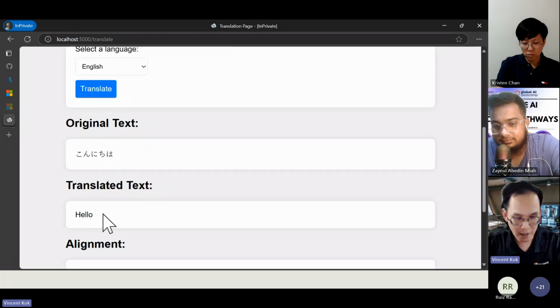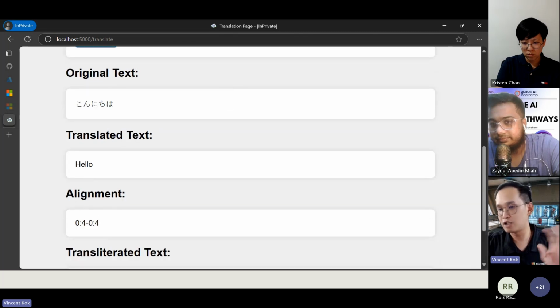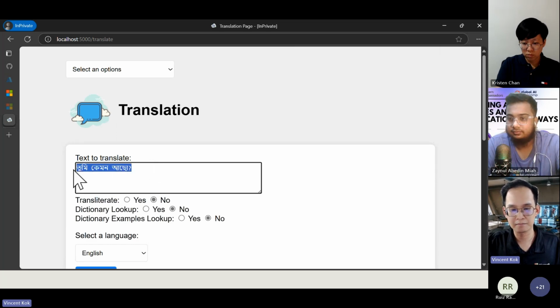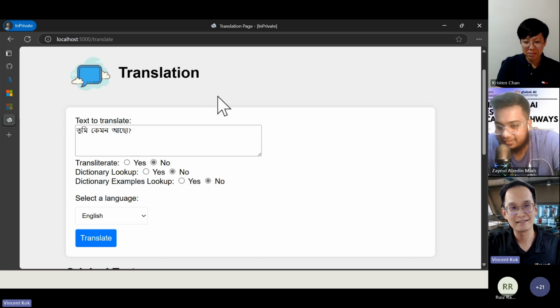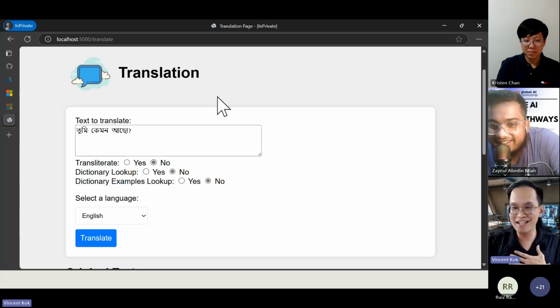Translate is one thing, but how you pronounce it is another thing. I know some of you are just shy, so give me the text in the chat. I have this here. Can anyone read what this is? I know Christine probably not. Maybe Gino, you might need to help us. What is this here? Wow, I saw some answers. You even gave me a transliteration: how are you? Wow. Okay, let's try it out.